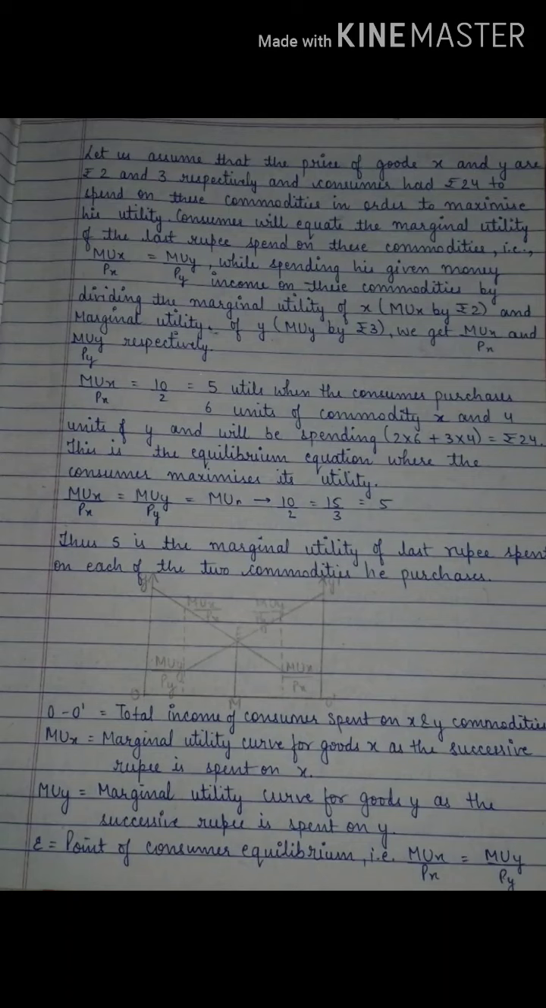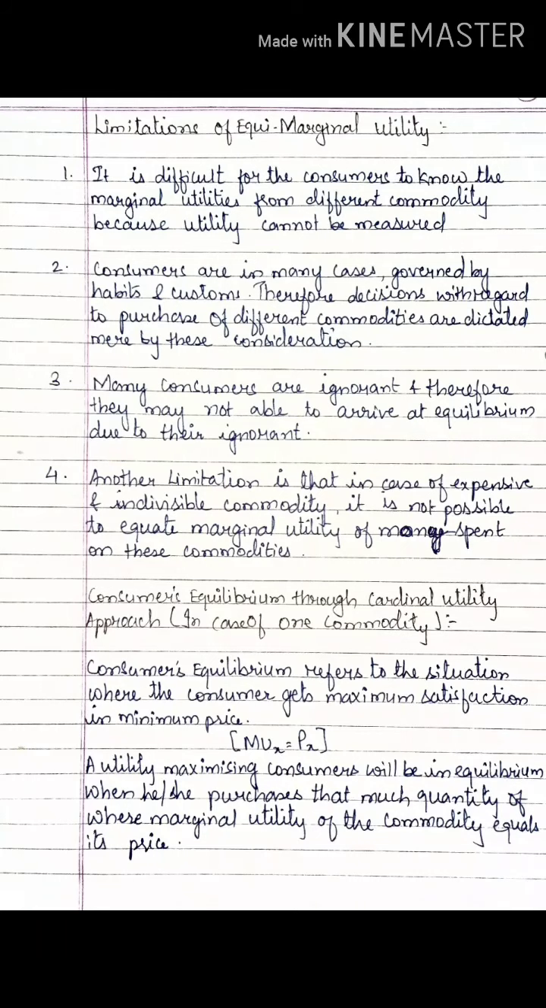That is the point where the consumer is getting maximum satisfaction level for both the commodities. Okay. So, I hope the things are clear. Now, we are going to start with limitations of equimarginal utility. Now, what are the limitations?